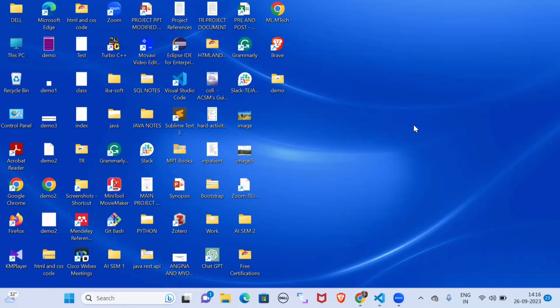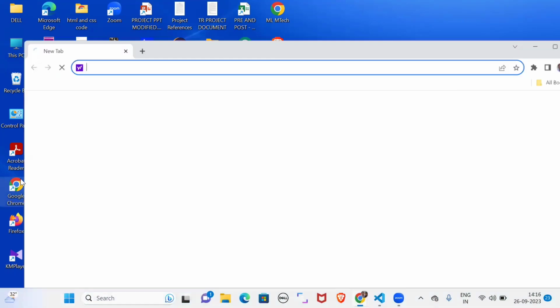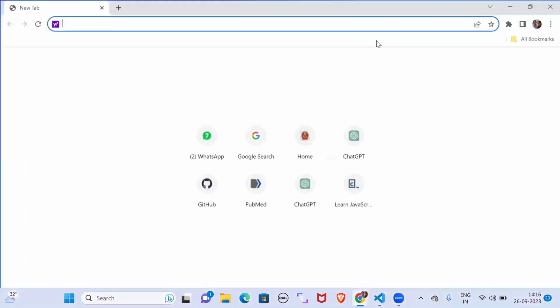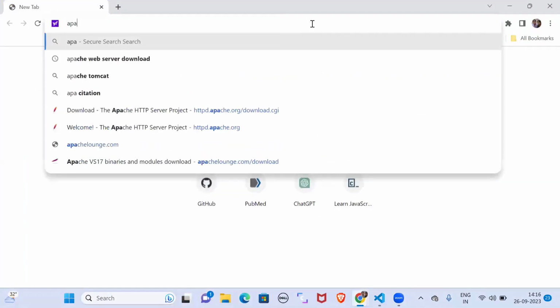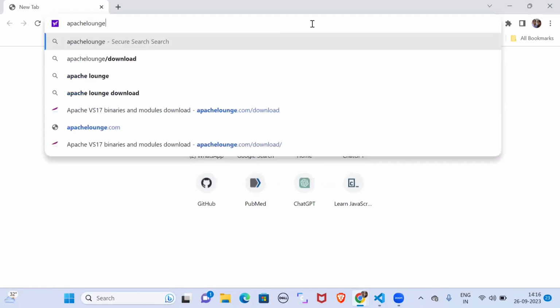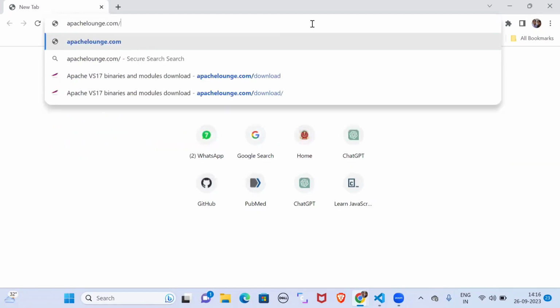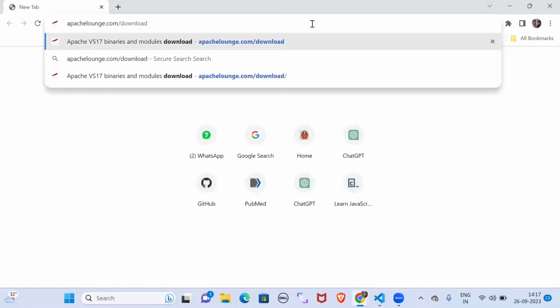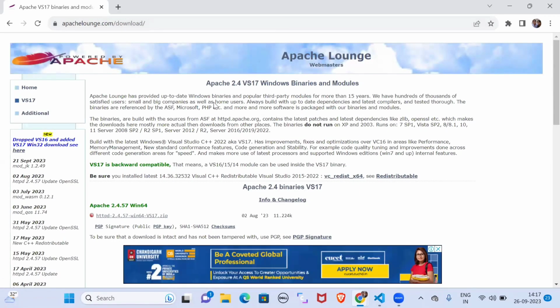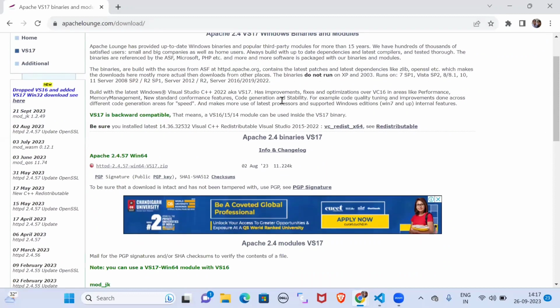In this video, we'll see how to install Apache Web Server in our system. For that, just open Google Chrome or any web browser you want. And here you can type apachelaunch.com/download and click on enter. Then you will see the page like this.